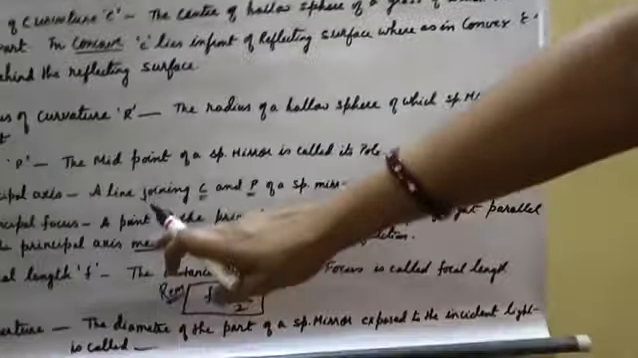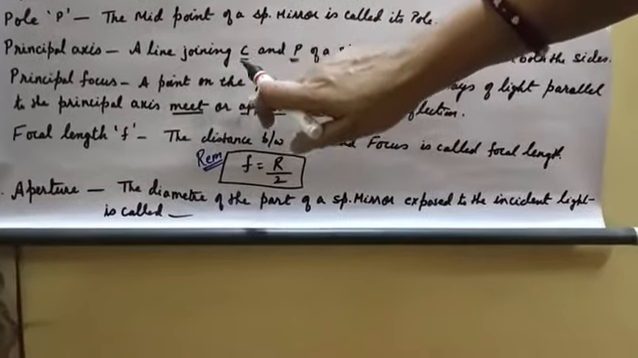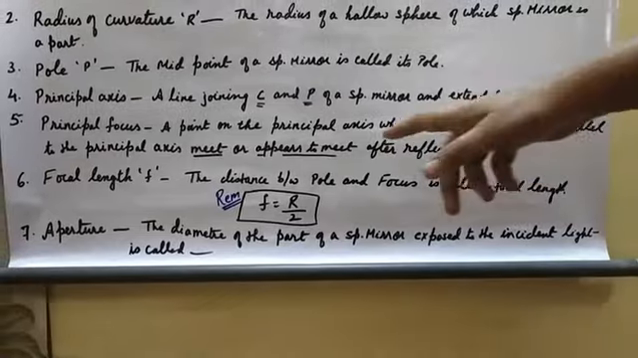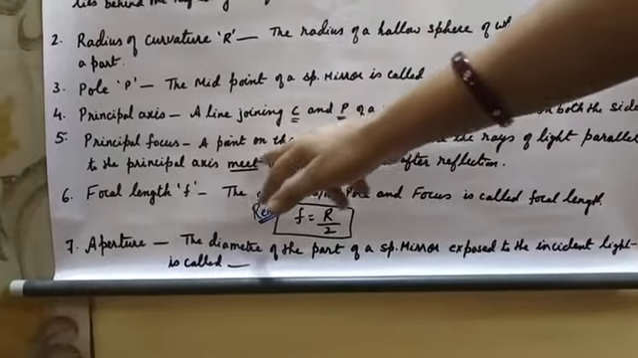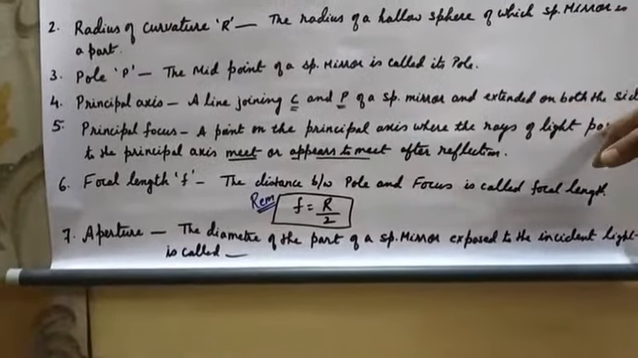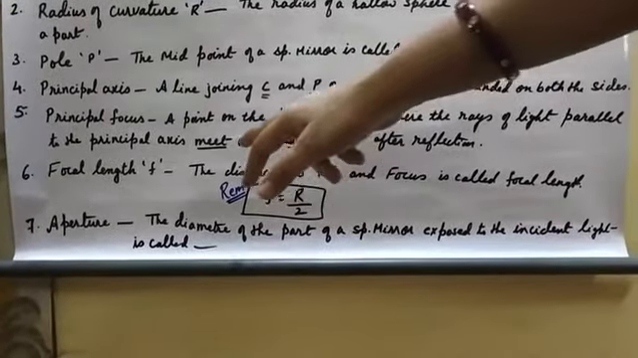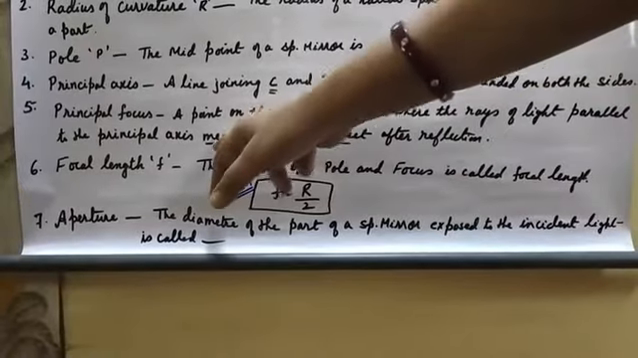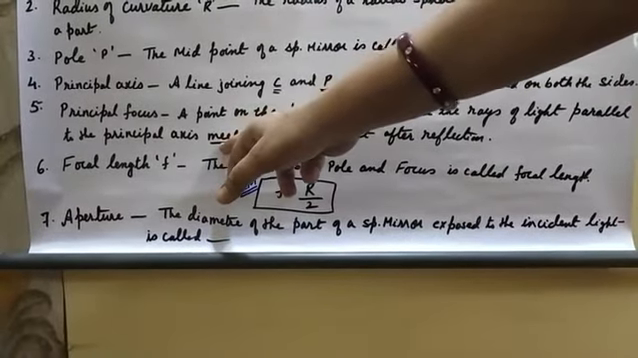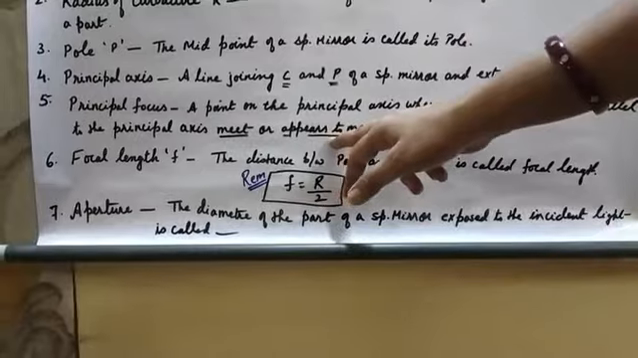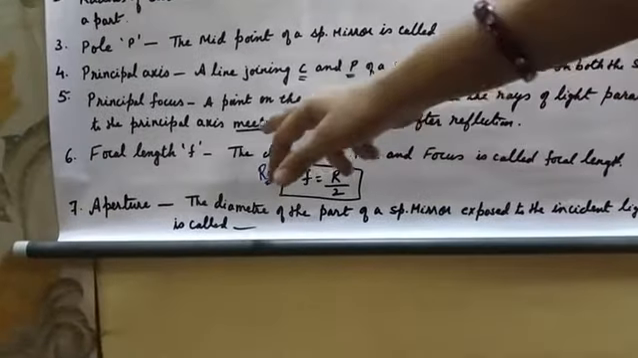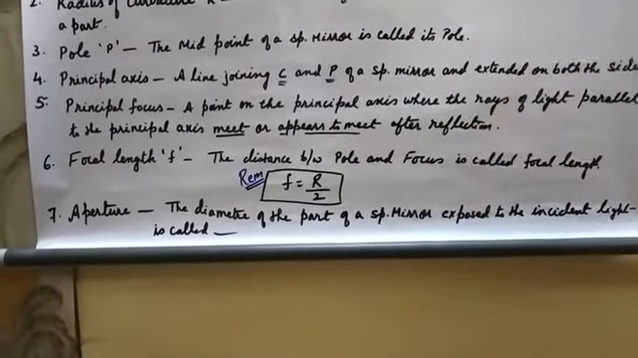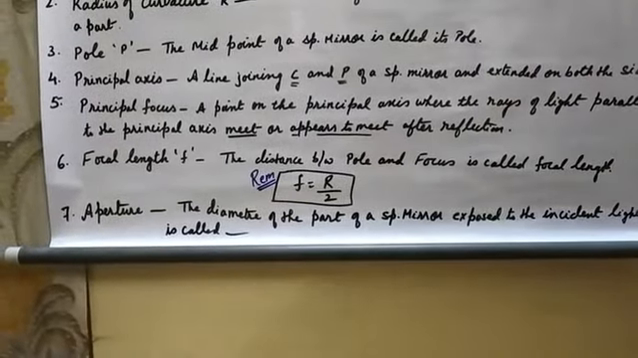Now next is principal focus. This is important. What is principal focus? Principal focus is a point on the principal axis where rays of light parallel to the principal axis meet or appear to meet after reflection. They will meet in case of a concave mirror and appear to meet in case of a convex mirror. That's why it is written meet or appears to meet after reflection.